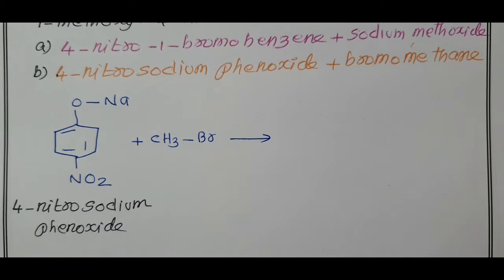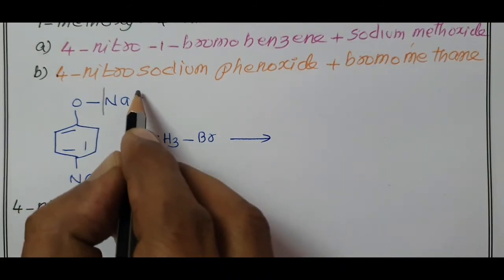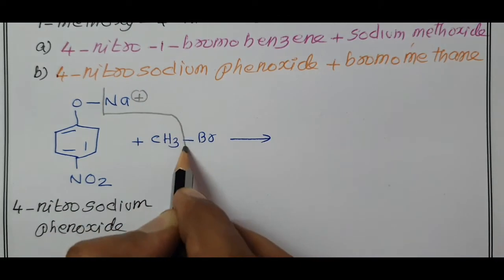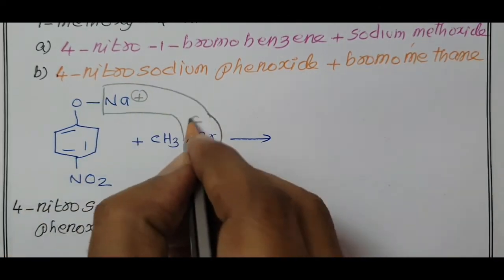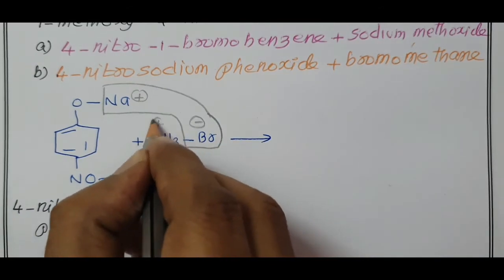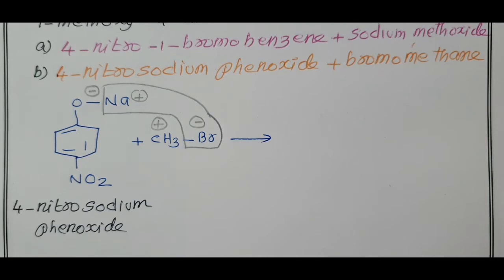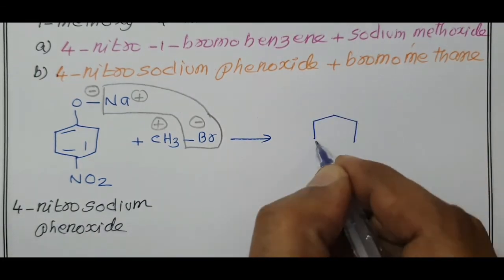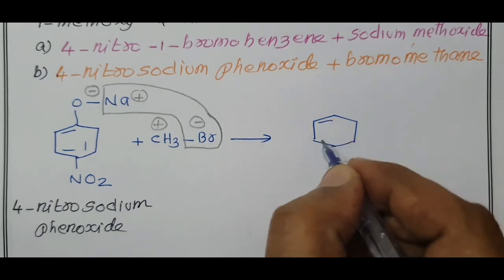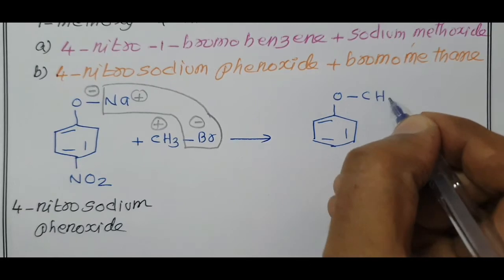Na plus and Br minus is removed as NaBr. Methyl plus is added to this O minus, gives our expected product C6H4OCH3.